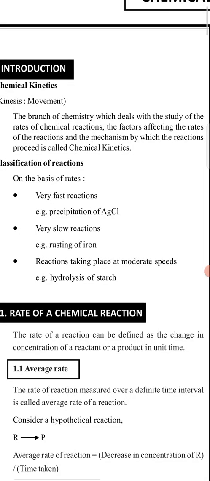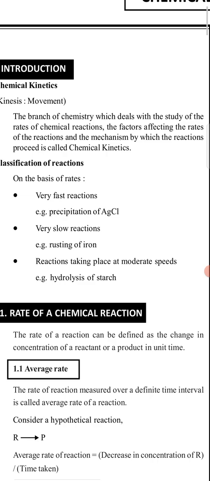In the case of a very slow reaction, like the rusting of iron, we know what rusting of iron is: when iron reacts with oxygen in the presence of air, rust is formed. Reactions also take place with moderate speed.